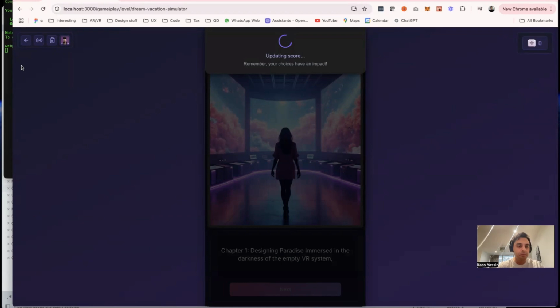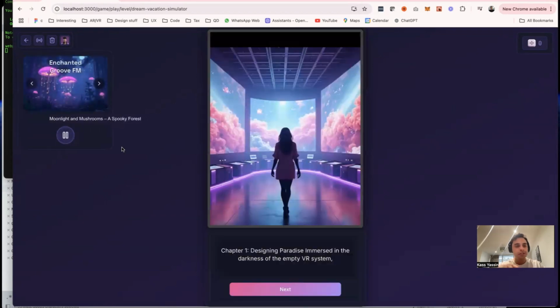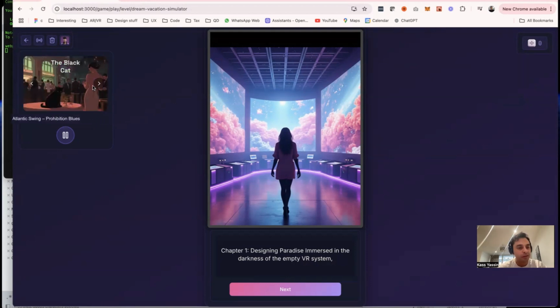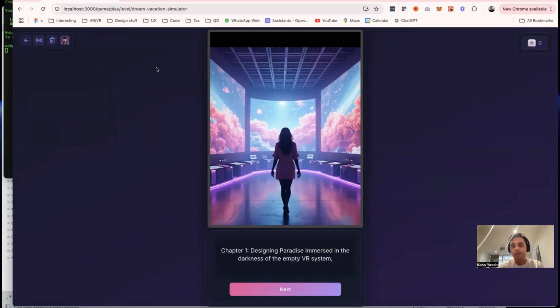And actually, whilst that's starting up, I'll just mention there's a little radio station selector here. That's what's controlling the background music. I need to fix this text scrolling thing. There's a lot still to do in the UI, but you can flip through different radio stations. And I quite like the Black Cat one. It's kind of like Prohibition era jazz. But for now, I'm going to pause that just so that the audio is a little bit cleaner.